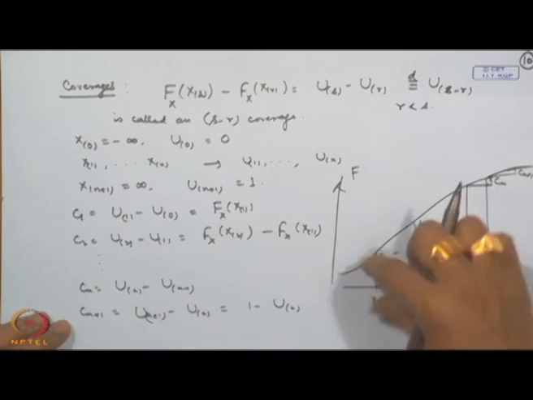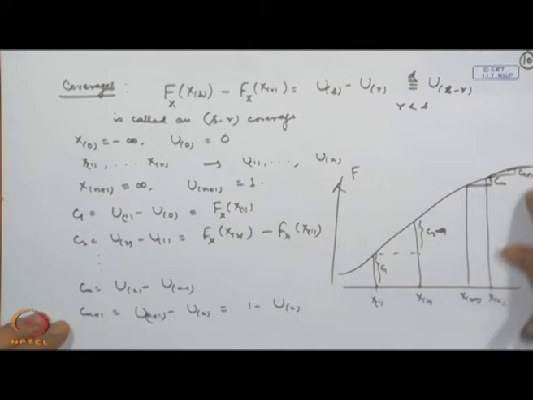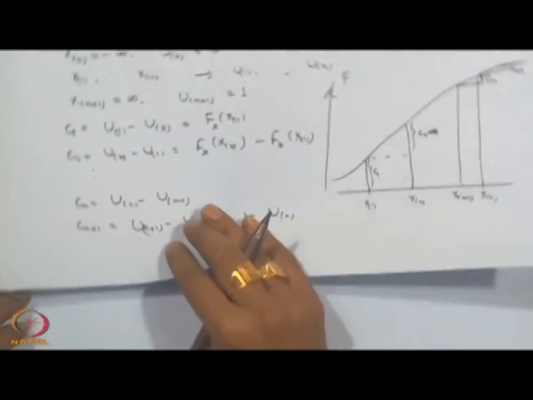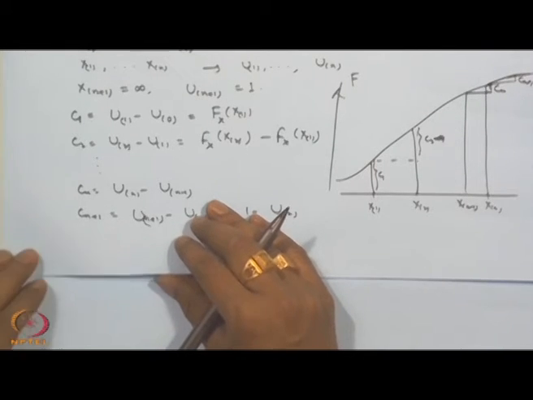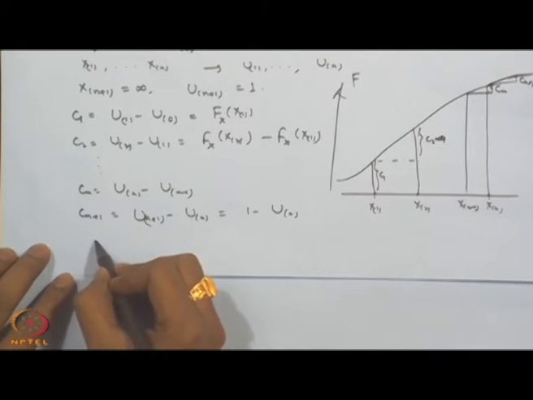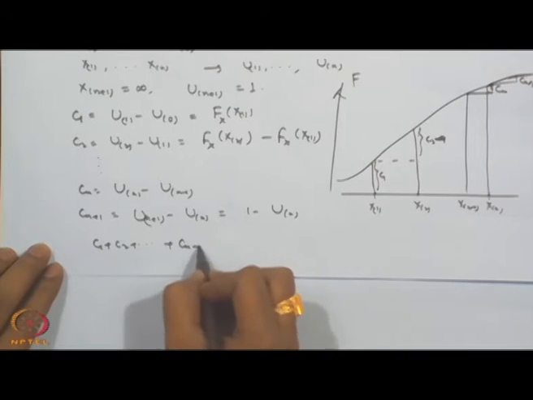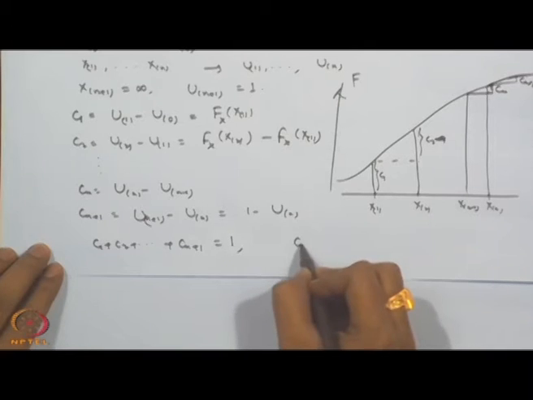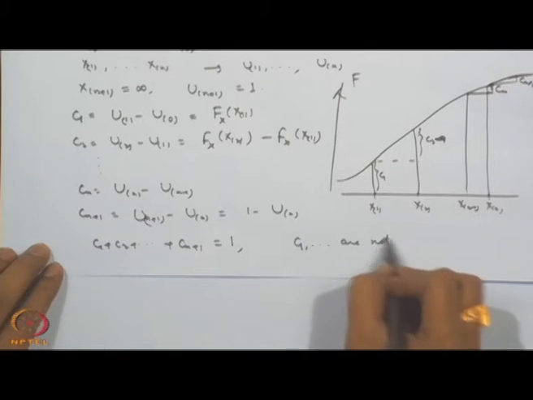So, basically we are covering the ordinate of the CDF, which is why these are called coverages. But they are based on the order statistics, so they are not independent. Another thing is that C_1 plus C_2 plus up to C_{n+1} is equal to 1, and C_1, C_2, etcetera, are not independent.